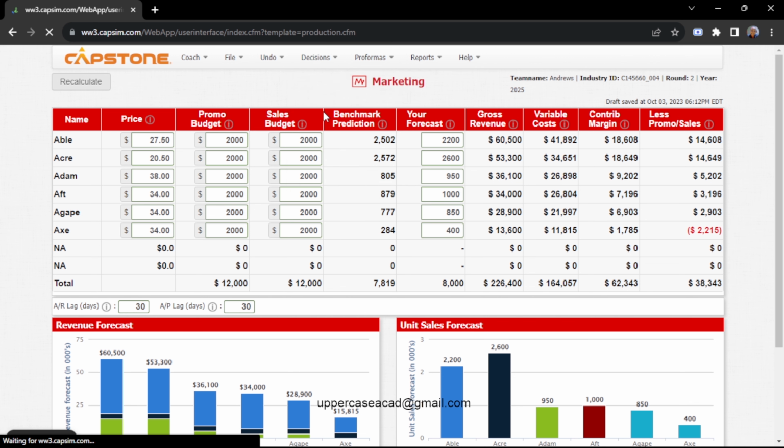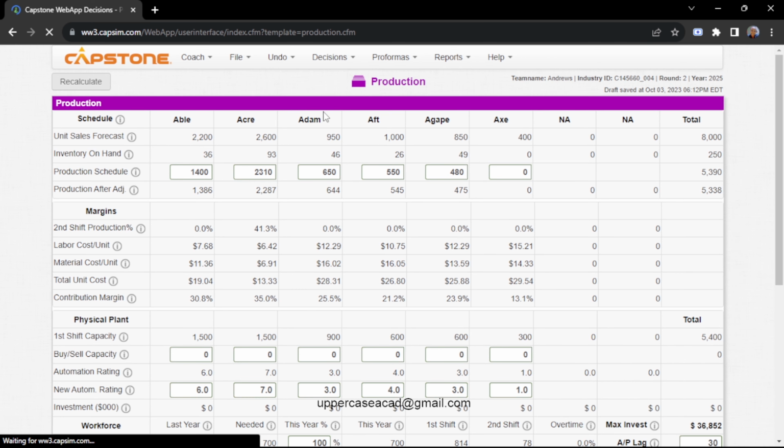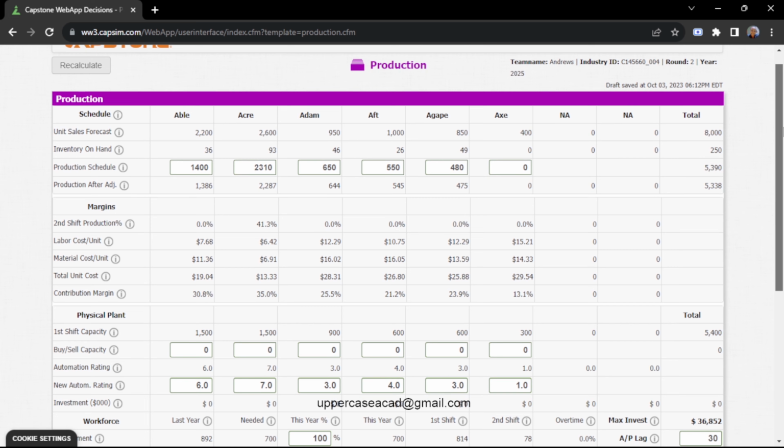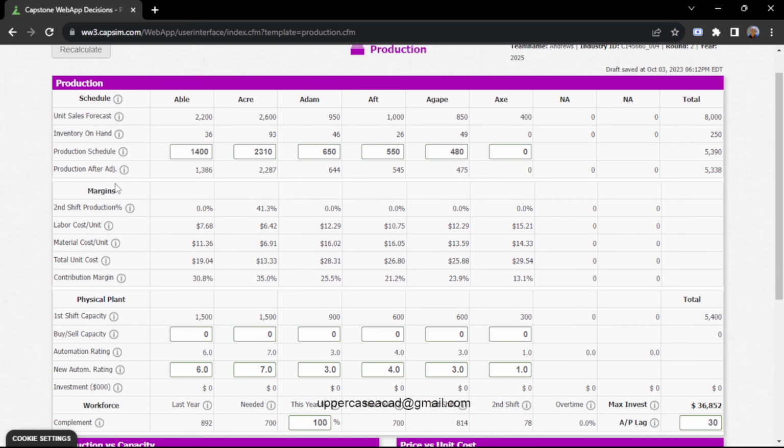Let me check my production decision. Here I'll have to make decisions in three areas: the production schedule, the capacity, and automation. I'll start with the production schedule of Able. I'll produce 2200 because I want to have less inventory.